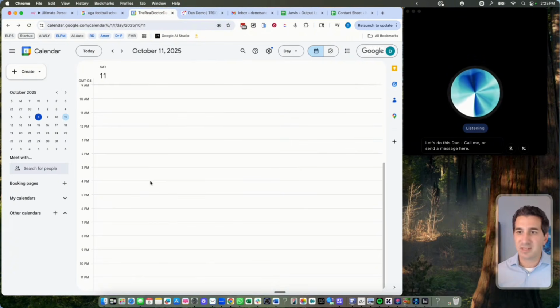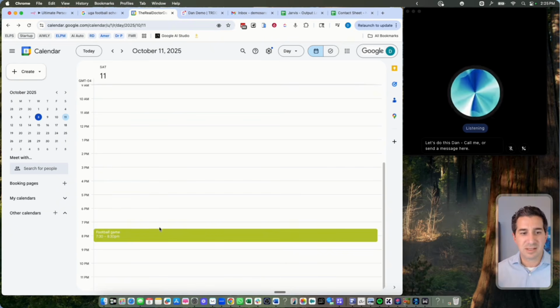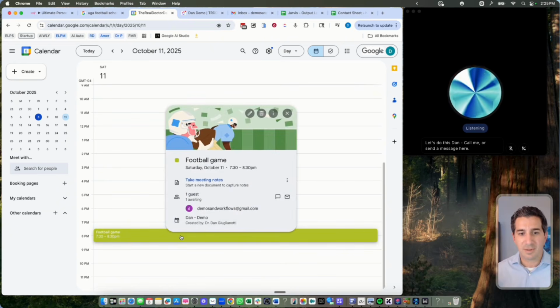So we're waiting for these things to pop up, and usually it might be 10, 15 seconds for an easy task and you'll have the confirmation back. This is technically 3 tasks all at once, and here's the calendar link pop up, and I expect Jarvis to talk here in a second.